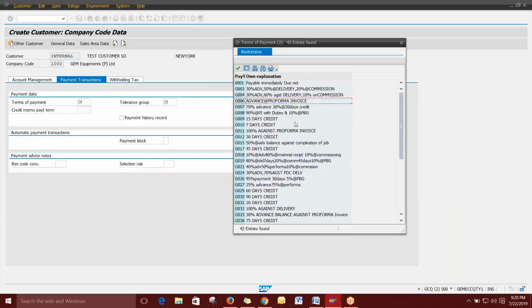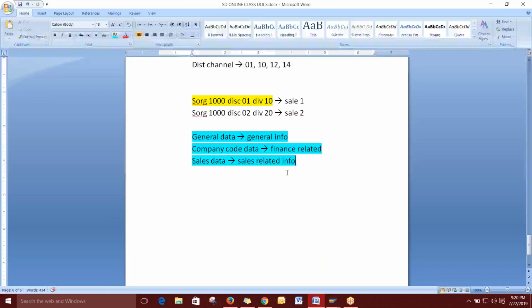No, sir. For example, this month is July. If the customer has given an order of 20 lakhs on the first date of August, okay, the customer order value is 20 lakhs.